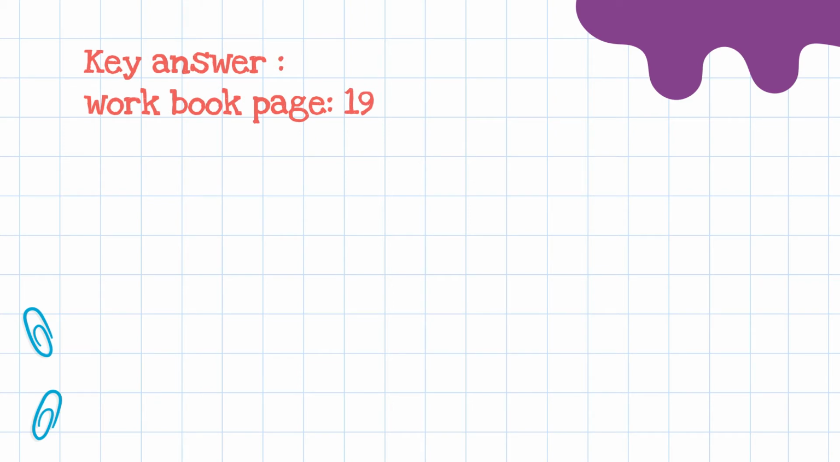Key answers for your workbook, page 19. It is about the new vocabulary in the text. Exercise number 1, complete the sentences. We have the words note, robbery, diamonds, criminal, arrest, detective.